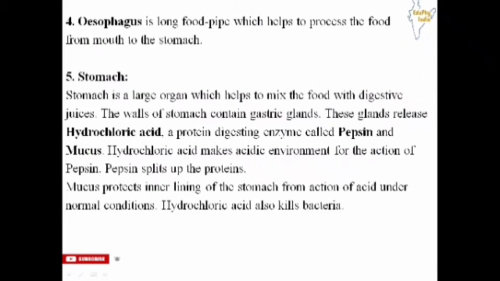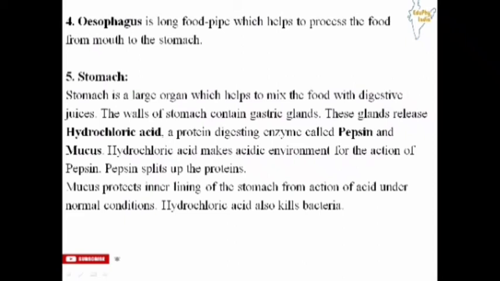Now the fifth one is the stomach. The stomach is a large organ present in our body, and it helps to mix the food with digestive juices. The walls of the stomach contain gastric glands, and these glands release juices, and these are hydrochloric acid, pepsin and mucus. Hydrochloric acid makes the acidic environment for the action of pepsin. Pepsin splits up the proteins. It is very important to make the acidic environment in the stomach for the action of pepsin on the proteins, and pepsin splits these protein molecules into smaller ones for further digestion.